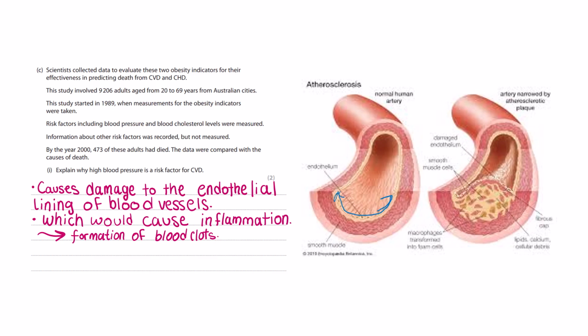If there's high blood pressure and the blood is going super fast, it's going to cause ruptures in the lining. This would cause inflammation. Now this inflammation may result in a blood clot, which restricts the movement of blood, restricting the movement of oxygen. However, we only need 2 points for this mark.